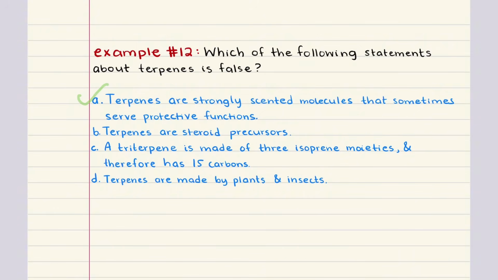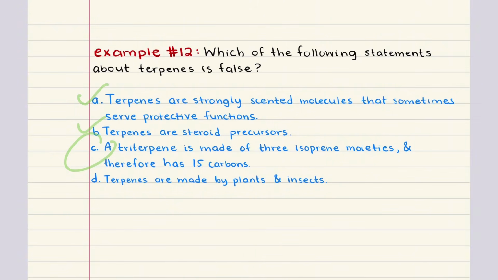So steroid biosynthesis begins with terpene-based molecules. C says a triterpene is made of 3 isoprene units and therefore has 15 carbons. This is false. Each isoprene unit has 5 carbons. So a triterpene has 6 isoprenes and a total of 30 carbons, not 15. Therefore, this is the false statement we're looking for. 12 is C. We're still going to work through D, however.